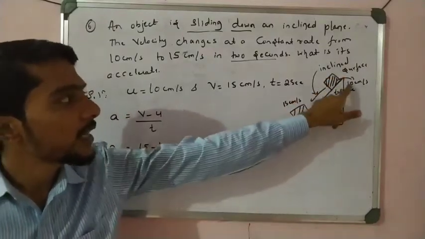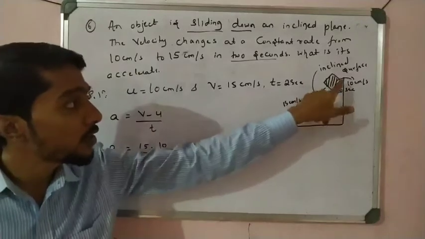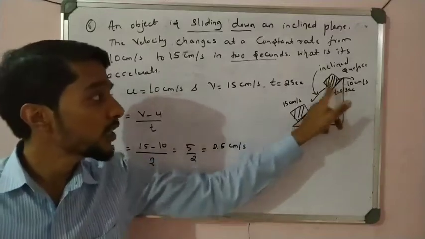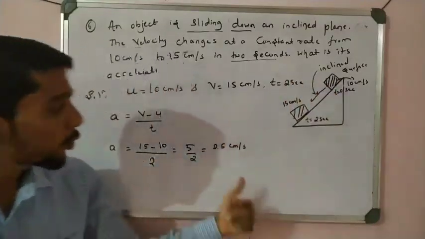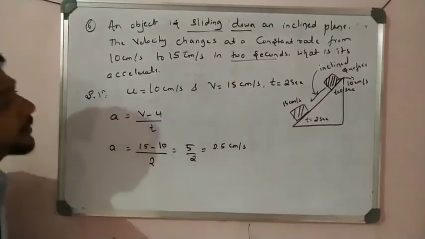At the starting it is 10 centimeter per second, and when it goes from here to here, its velocity changes from 10 to 15. Taking time 2, that change in velocity is taken as acceleration. So 15 minus 10 divided by 2, you get 2.5. This is a very important example, please write it down.